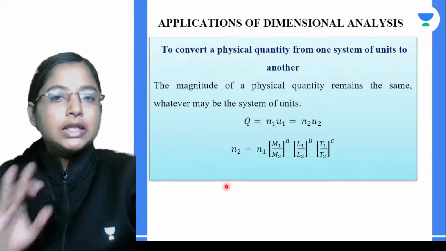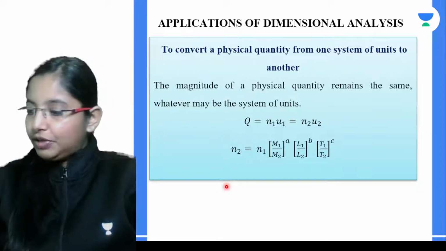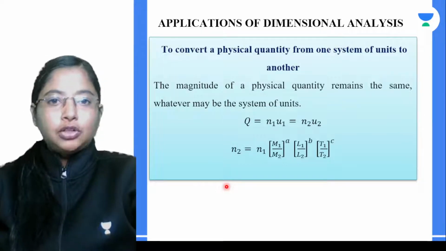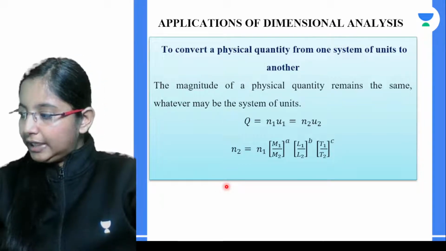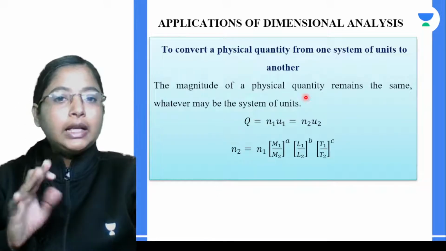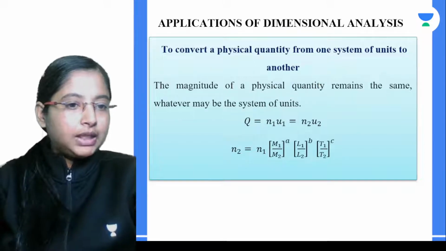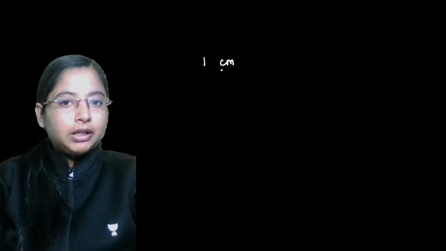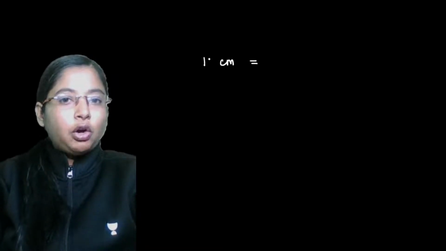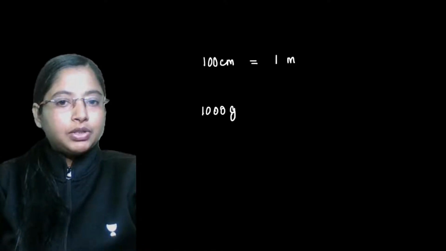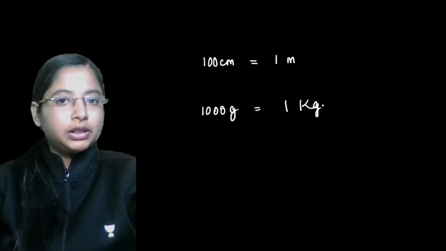So the first application, what we saw, was to convert the physical quantity from one system of unit to another. This application is just based on the principle that the magnitude of a physical quantity remains the same whatever the system of unit may be. For example, if you take 100 centimeters, 100 centimeters is nothing but 1 meter. Similarly, 1000 grams is nothing but 1 kilogram.